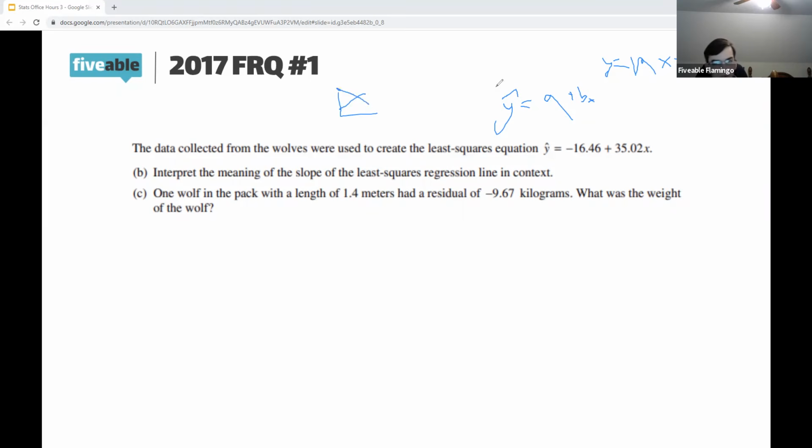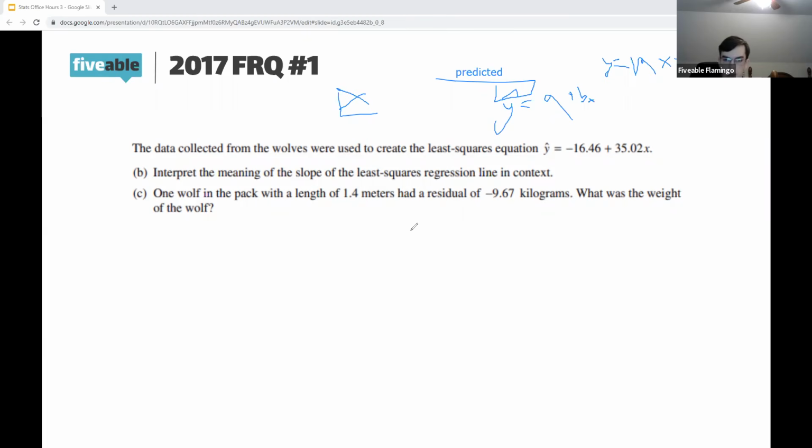And then another crucial thing is that when you see hat, always think predicted. So this is basically saying what's the predicted y. And how you interpret a slope is you've got to be very precise when you write it. Again, you've got to include precise units.